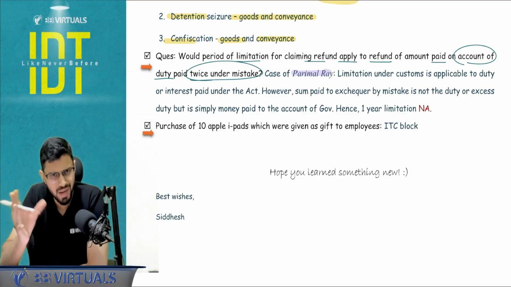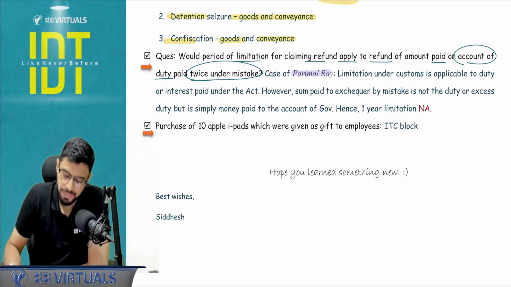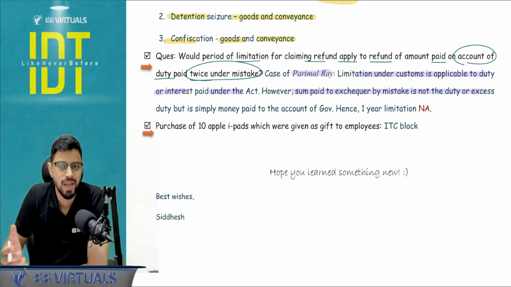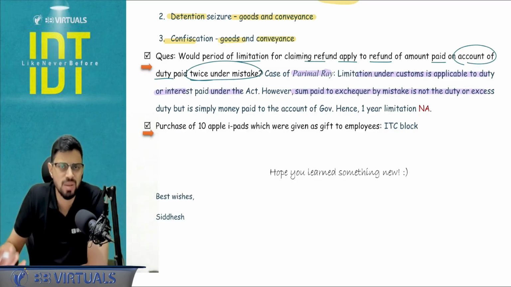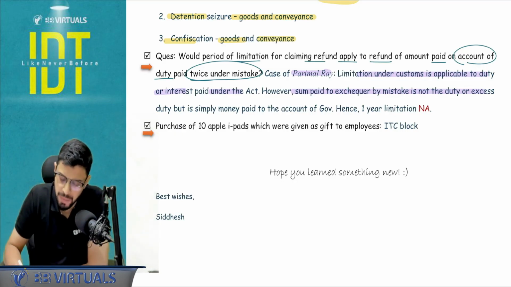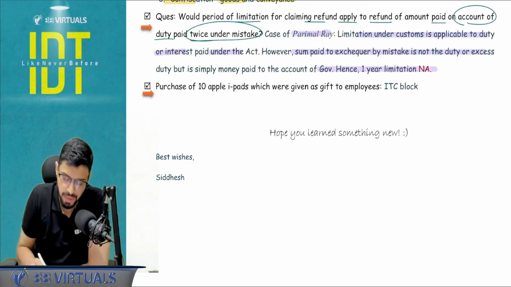Okay, so it is a little typical, that's why there was a case law for it. So limitation applies to the duty or interest paid under the act, but this is a sum which is paid. Okay, it is a sum of money which is paid. This is not duty which is paid extra. Duty I've already paid once. This is just a sum of money which I paid to the government extra. So the 1 year limitation period is not applicable.